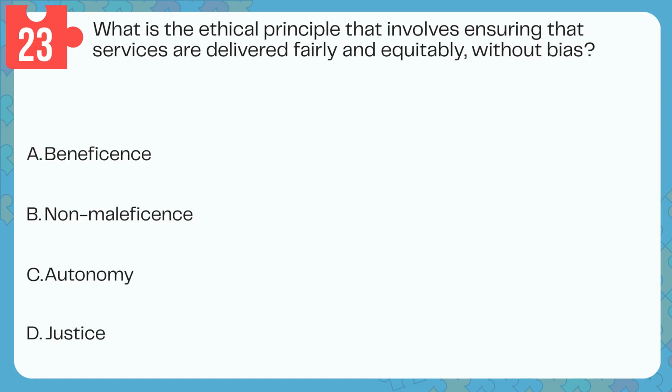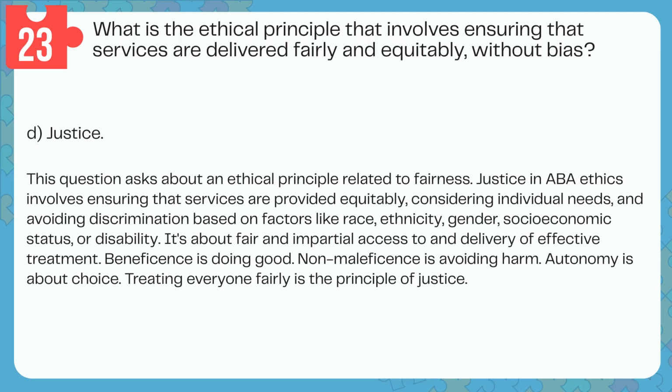Question 23. What is the ethical principle that involves ensuring that services are delivered fairly and equitably without bias? A. Beneficence. B. Non-maleficence. C. Autonomy. D. Justice. Answer: D. Justice. This question asks about an ethical principle related to fairness.